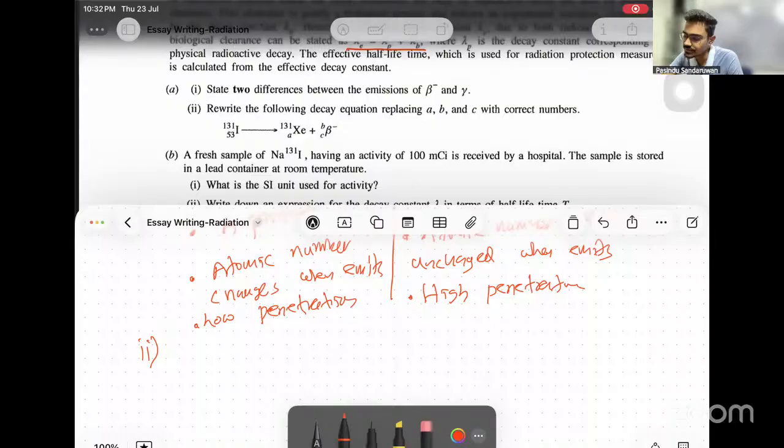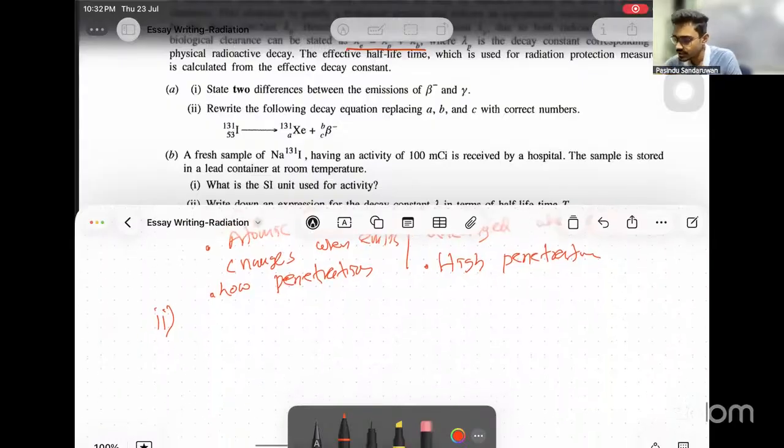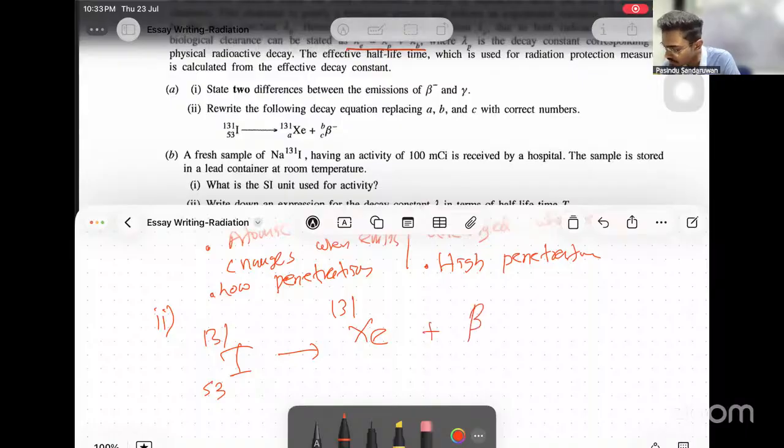Second question: rewrite the following decay equation replacing A, B, C with correct numbers. Iodine 131, 53, xenon 131, A is given, and beta is a known particle, beta 0, -1. Balance the equation. To balance the nuclear equation, there should be an equal number of nucleons on both sides.